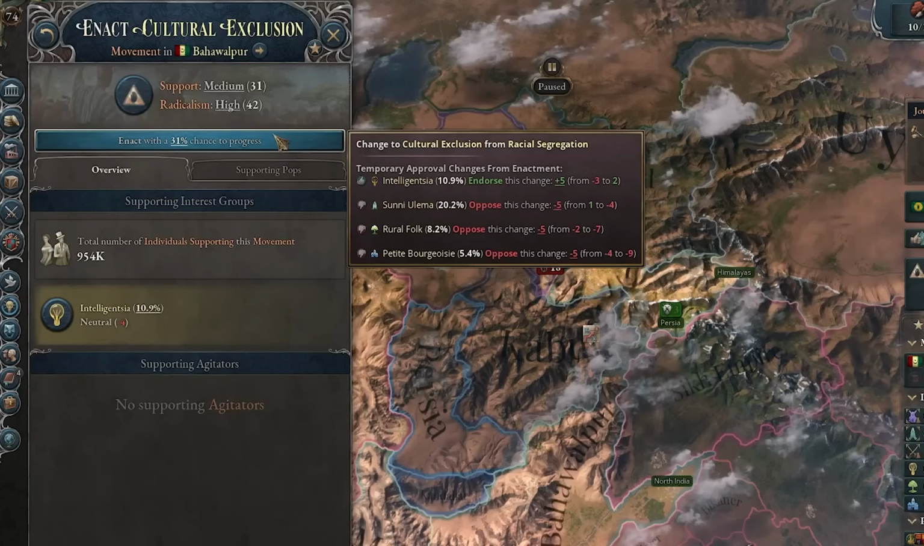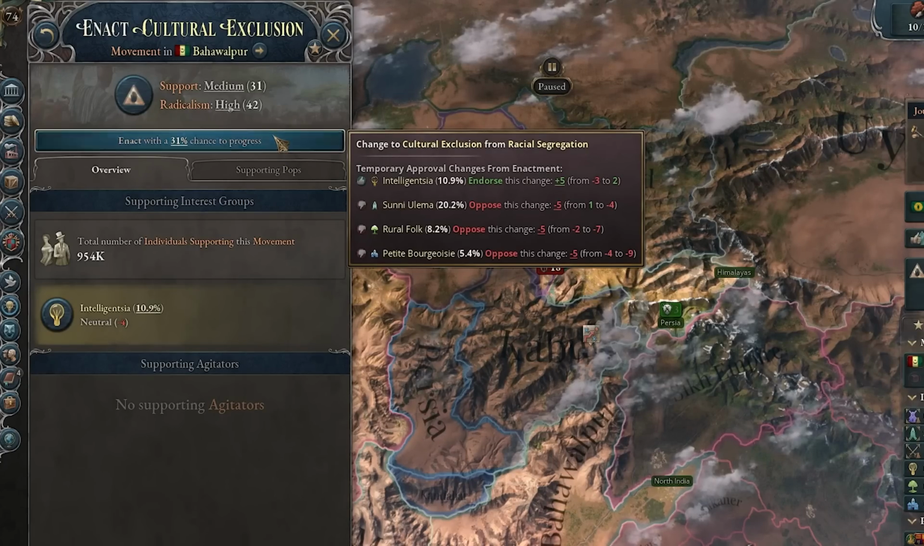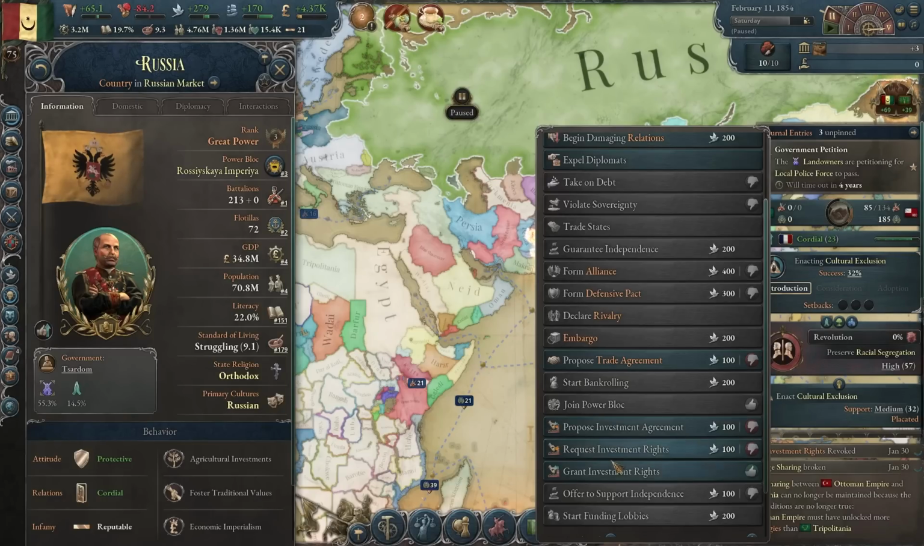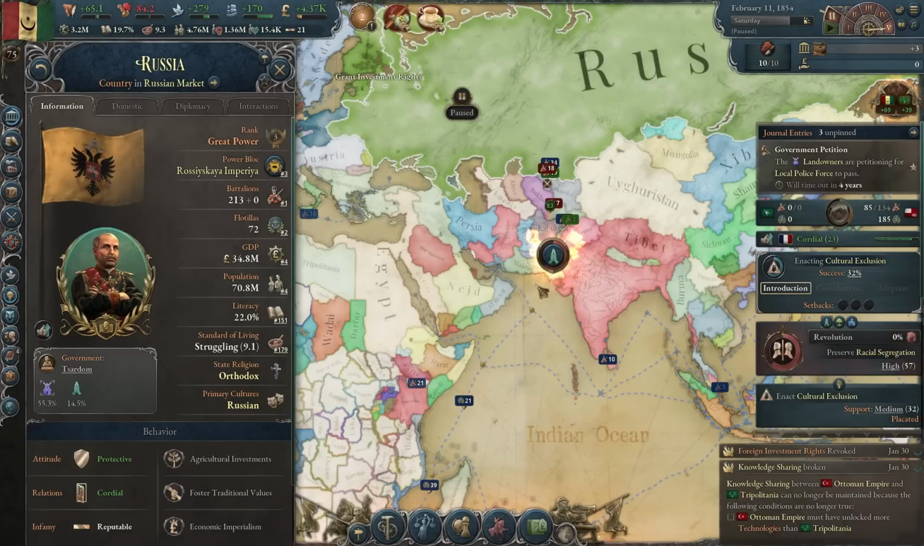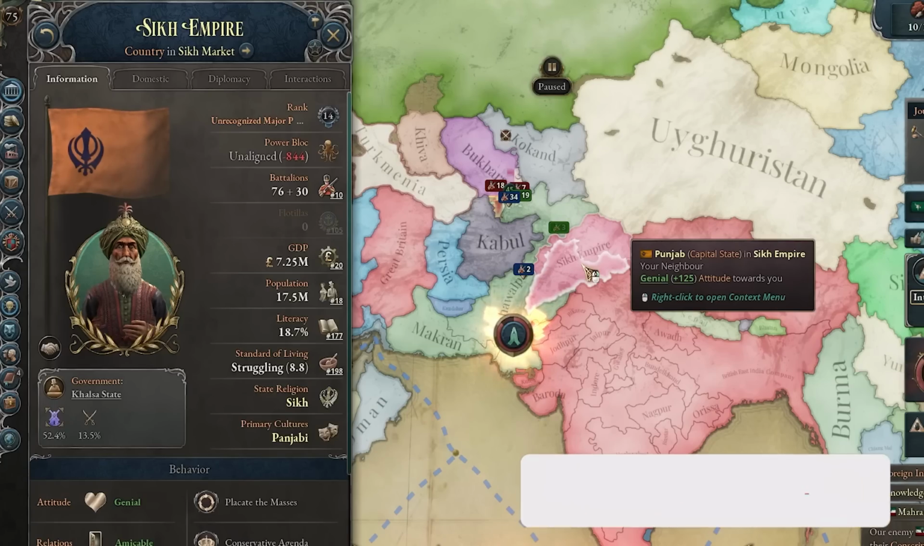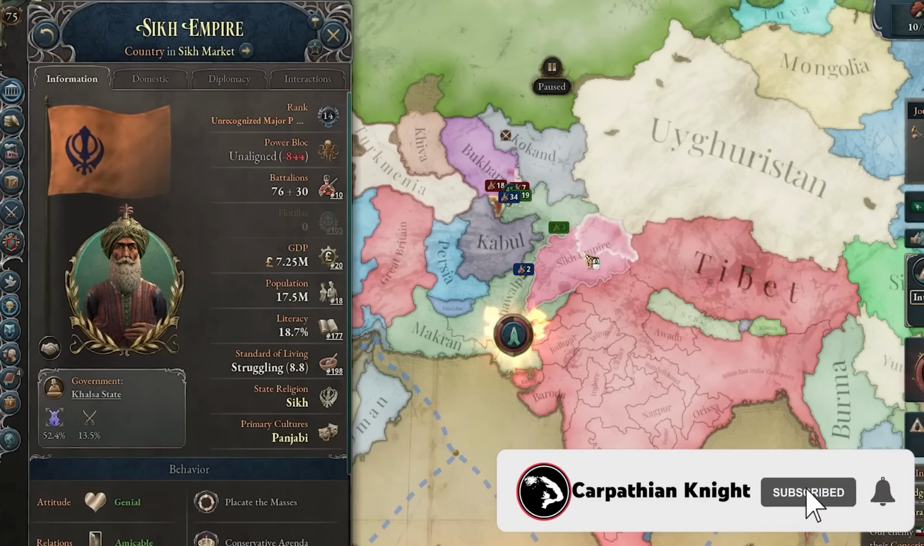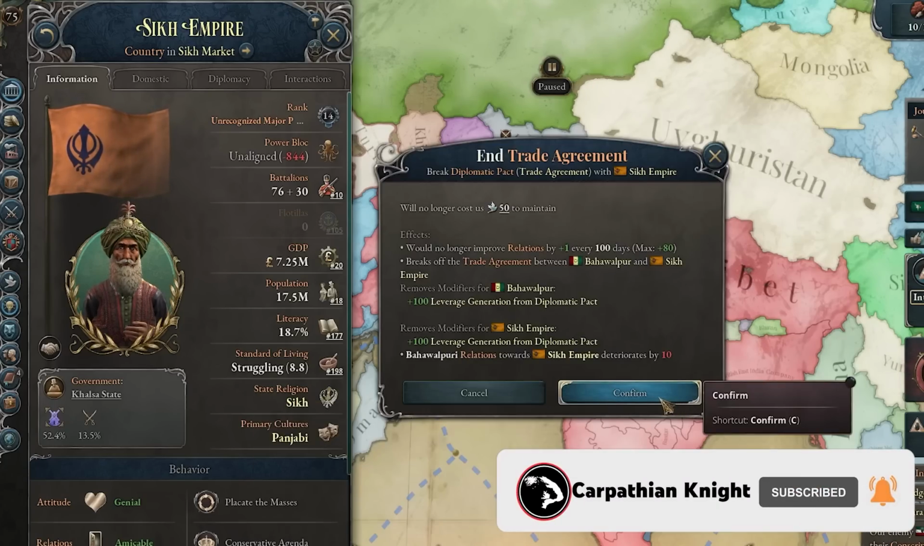Let's go for this. Now I guess we could try to get cultural exclusion. There is a big movement for it. Oh, and the Russians also want investment rights. Sure, you can have them. Everybody is welcomed. And you know, I might want to go for the Sikh Empire at some point. So I think it's time to destroy my relations with them.